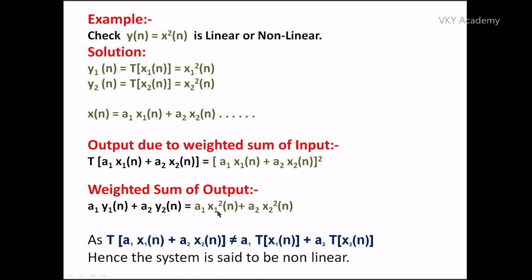So a1 into x1 square (n), and y2(n) is x2 square (n), plus a2 x2 square (n). So finally I have written over here a1 x1 square (n) plus a2 x2 square (n), and we can clearly see here that output due to weighted sum of input is not equal to the weighted sum of output. So I can write T of a1 x1(n) plus a2 x2(n) is not equal to a1 into y1(n) plus a2 into y2(n). Hence I can say the system is non-linear.